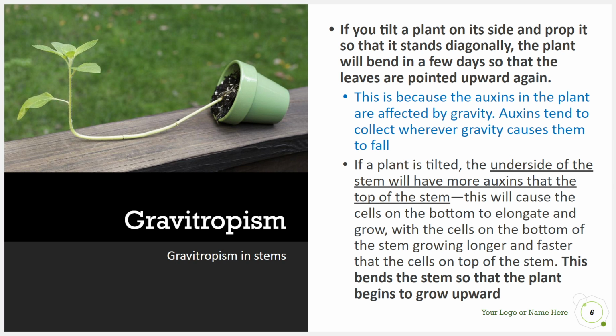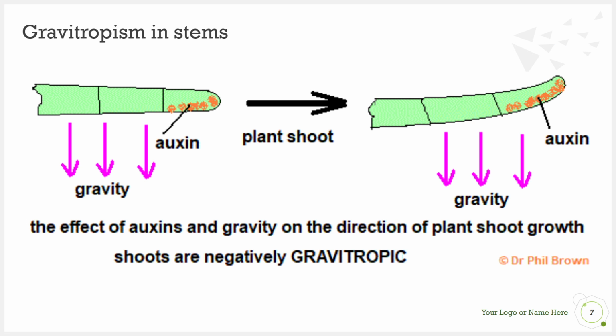Gravitropism in shoot systems is seen when the stem grows upward even after being tilted. We can see here that the auxins accumulate towards the bottom, or due to gravity accumulate at the bottom of the bent stem, but that's going to be the area that experiences elongation. And we'll actually see the curve of the plant shoot system move upward. So this is going to be a shoot that opposes gravity or is acting negatively gravitropic.